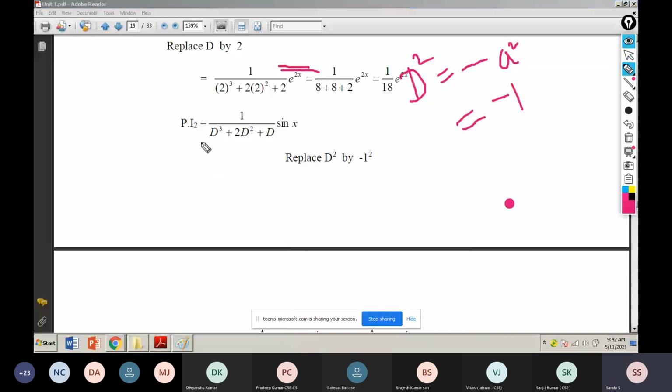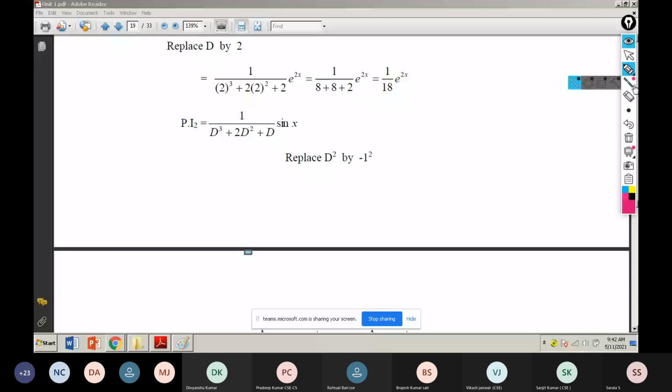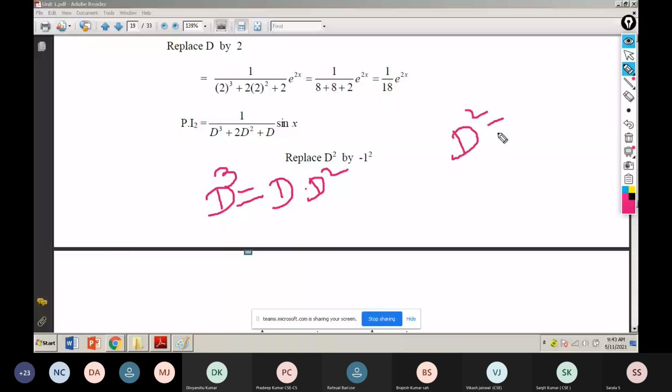For the d cube place, they are splitting it. They are writing d into d squared. Now I know my d squared value is minus 1. Here I substitute like that.